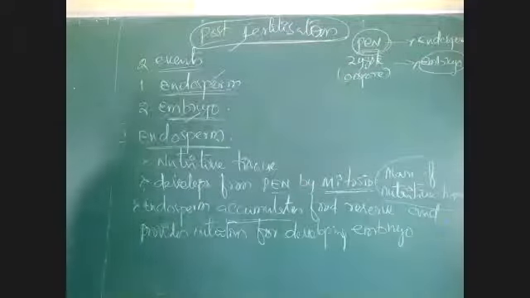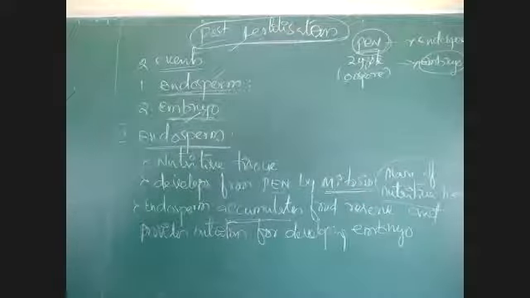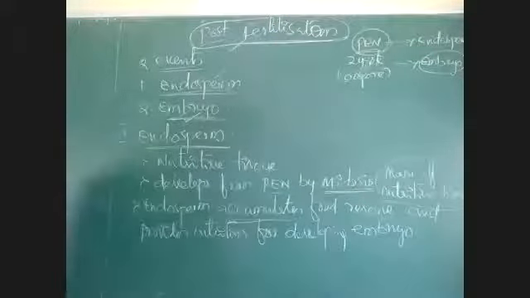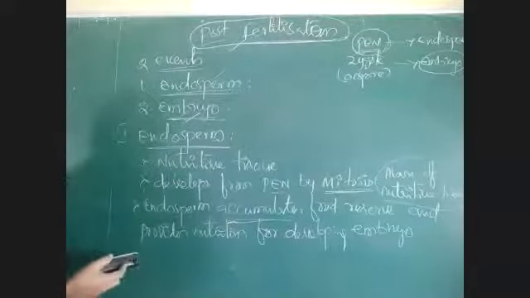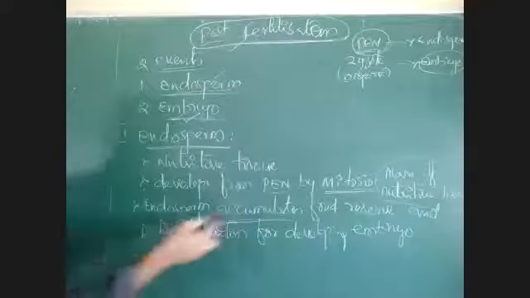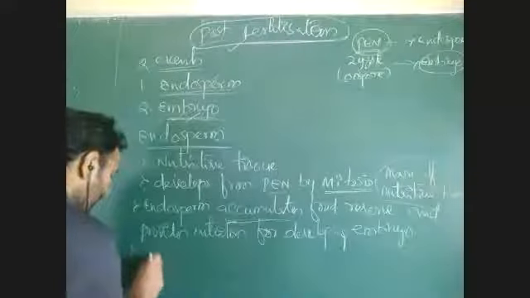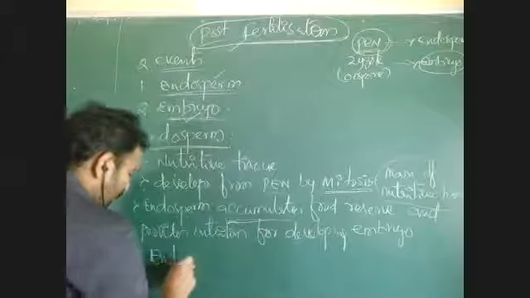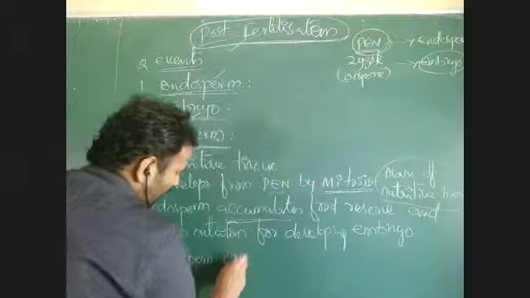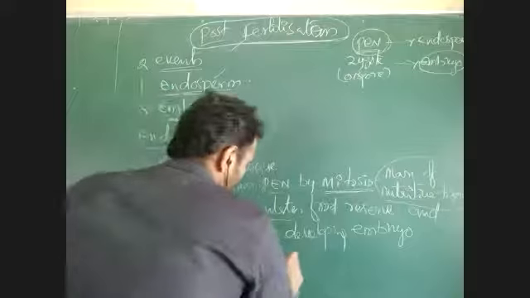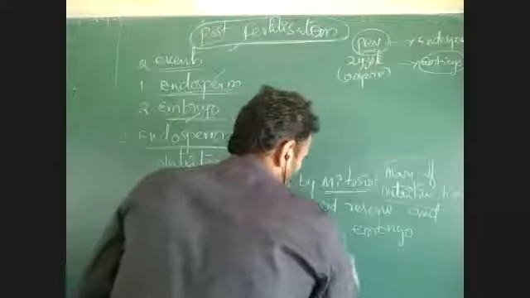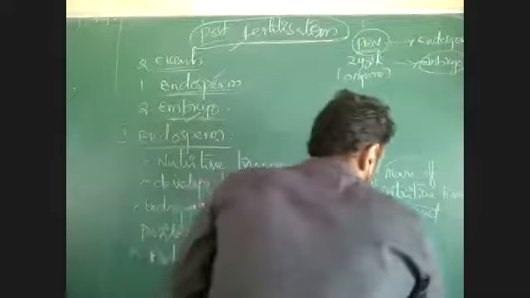For the developing embryo, food is provided by the food reserve, which is stored in endosperm. Okay, see here, as endosperm is providing food reserve for the developing embryo, first there should be formation of endosperm. So endosperm must develop before embryo, because without food, embryogenesis will not take place.